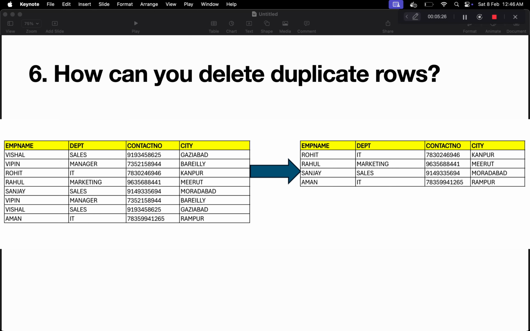Again we have one more row which is Vipin, and Vipin is duplicate here, and this entire row is duplicate for these two rows. So that is why we have to remove those duplicate rows, and we have to keep only unique rows in our output. So this is our problem. Now let's jump into the SQL editor and see how we can solve this problem.